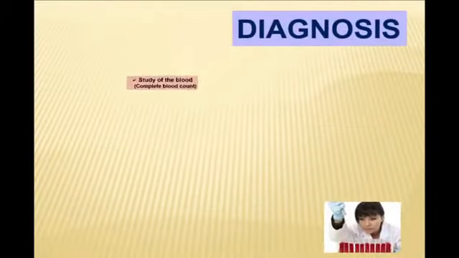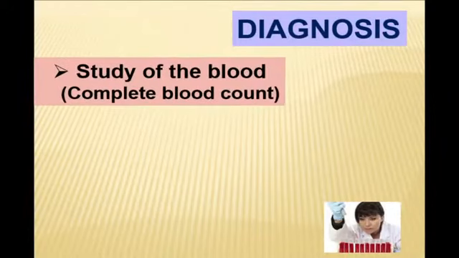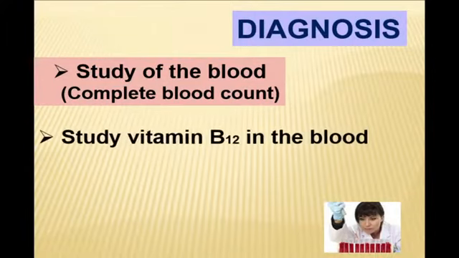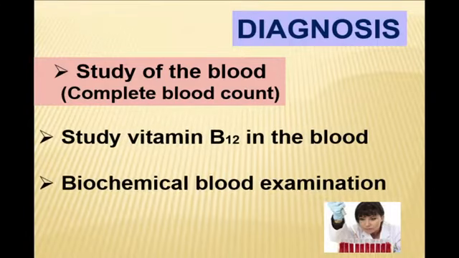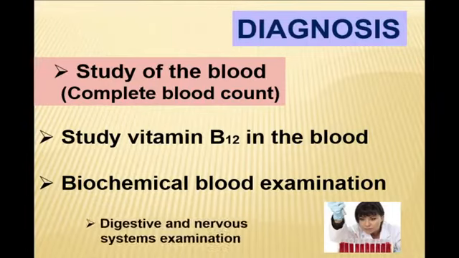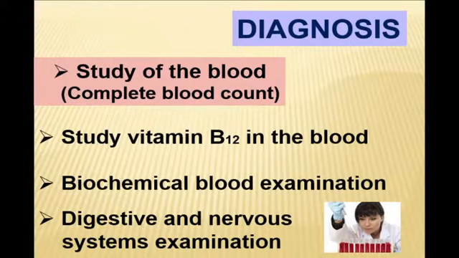Diagnosis. First of all, we'll examine peripheral blood to reveal specific characteristics. We obligatorily examine blood for vitamin B12 content, and do a biochemical blood examination, liver tests, to reveal hemolytic jaundice. And we'll send the patient to the gastroenterological and neurological departments to examine the nervous and digestive systems.